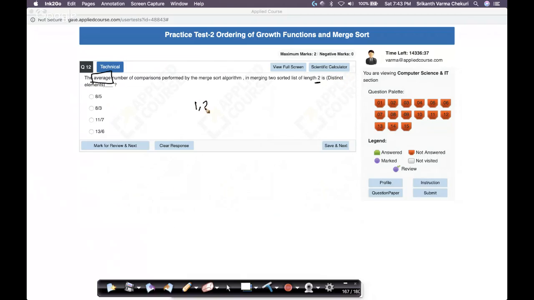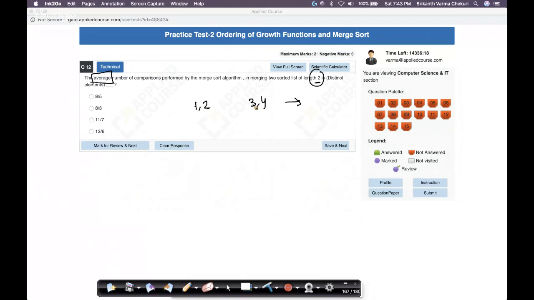Okay, imagine I have two lists. One list is 1 2, the other list is 3 4. How many comparisons will I perform to merge both of them? See, I have two lists with distinct numbers. All the four numbers are distinct. So I'll just take 1 2 3 4 as an example. To merge these two lists and to create the final list, how many comparisons do I have to make? I have to make one.